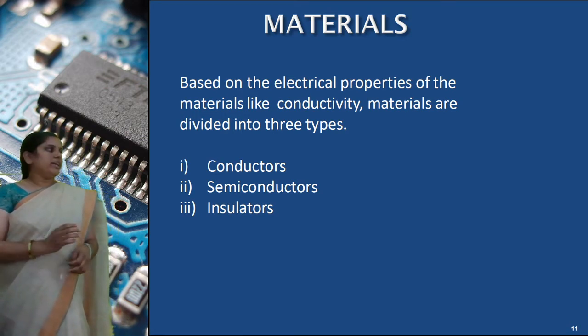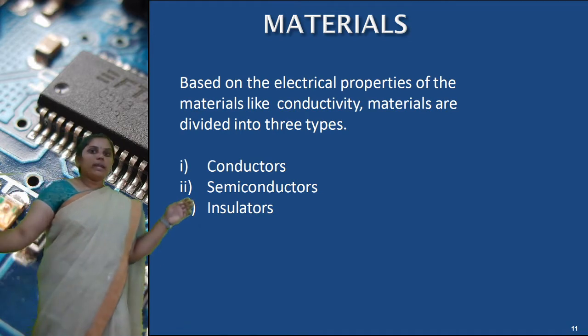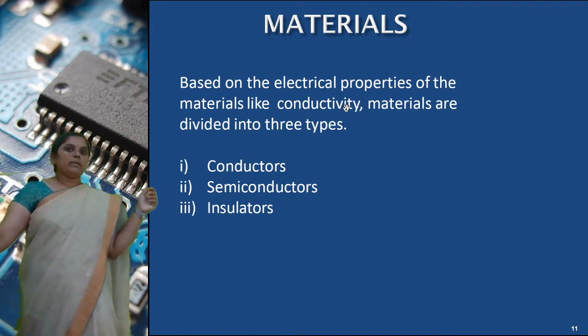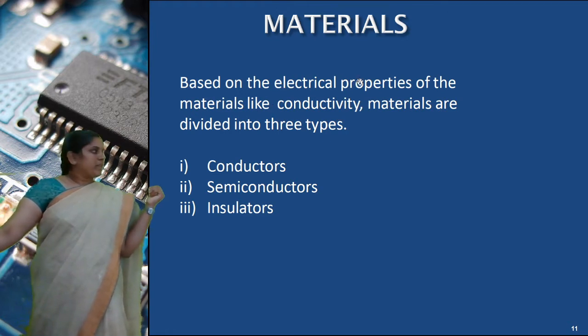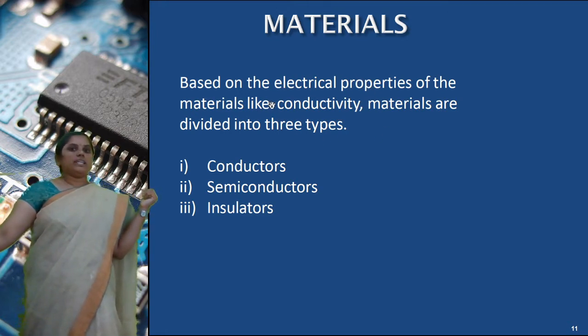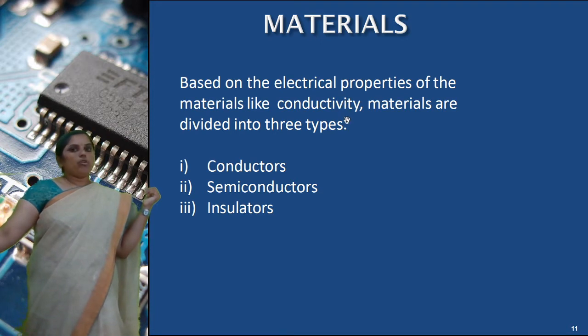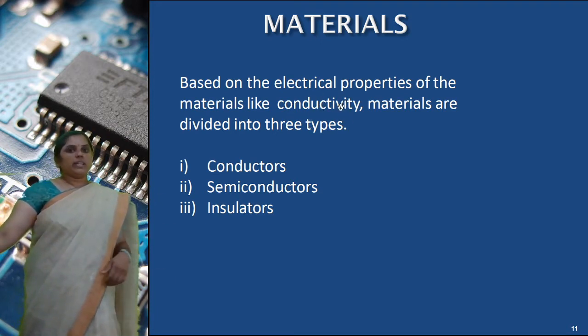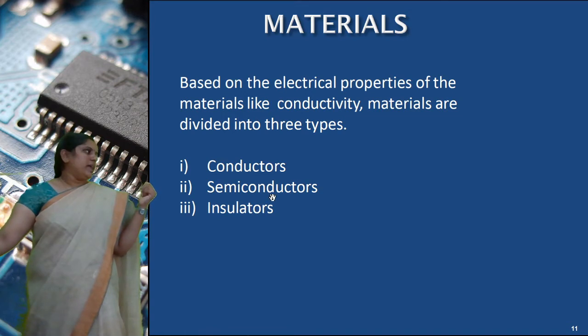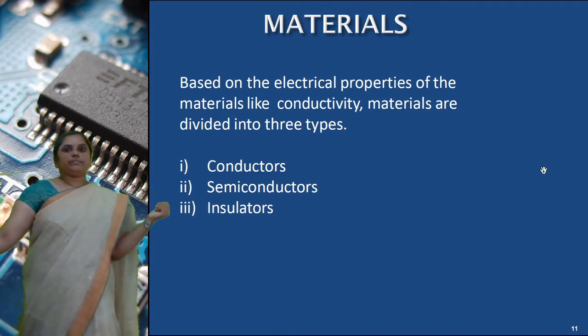Materials are classified into 3 types. First of all, what is meant by conductivity? Conductivity means flow of electrons in a material. Flow of electrons in any material is nothing but conduction. Depending on the conduction, materials are classified into 3 types: conductors, semiconductors, and insulators.